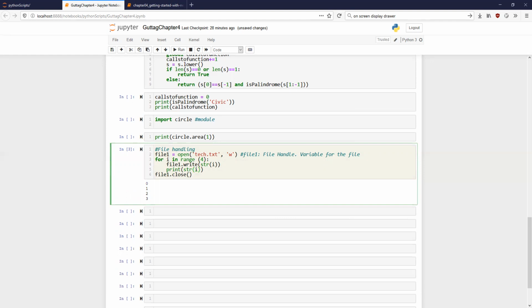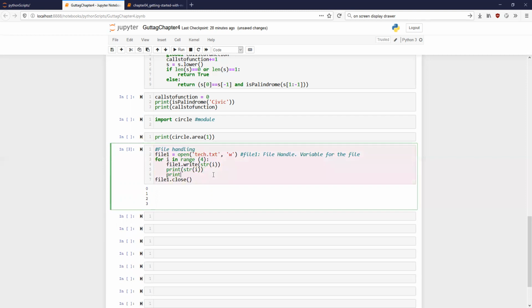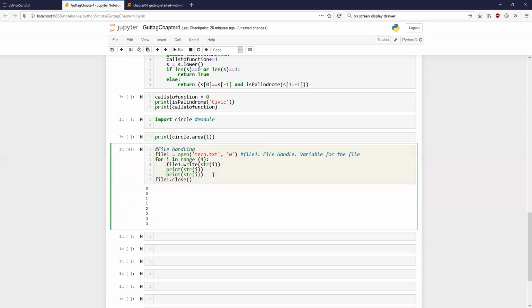It is writing on different lines. So please understand that print automatically adds a new line. After the print statement is completed, it goes to a new line again.